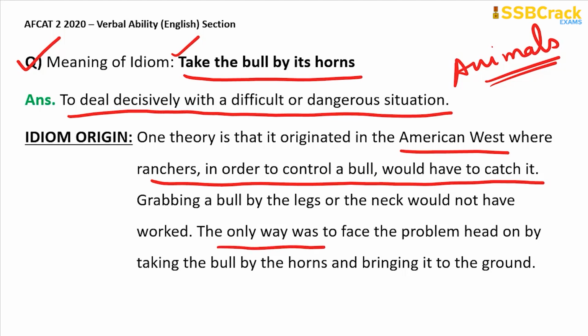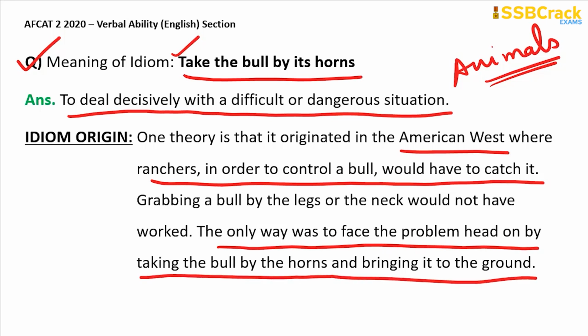The only way was to face the problem head on by taking the bull by the horns and bringing it to the ground. So this was a very common practice among the ranchers in the western part of America, where they used to grab the bull and bring it under their control by its horns. So from there, the idiom take the bull by its horns have come, and this means to deal decisively with a very difficult or a dangerous situation, right?